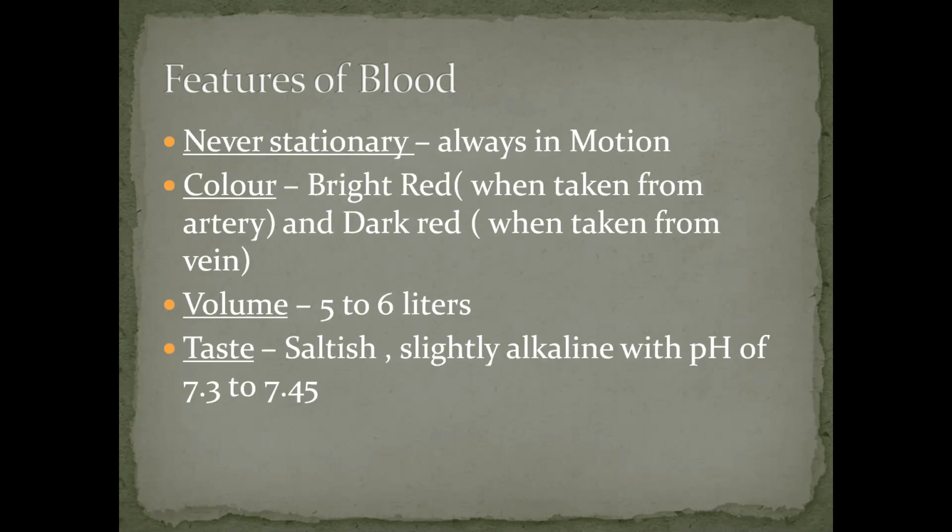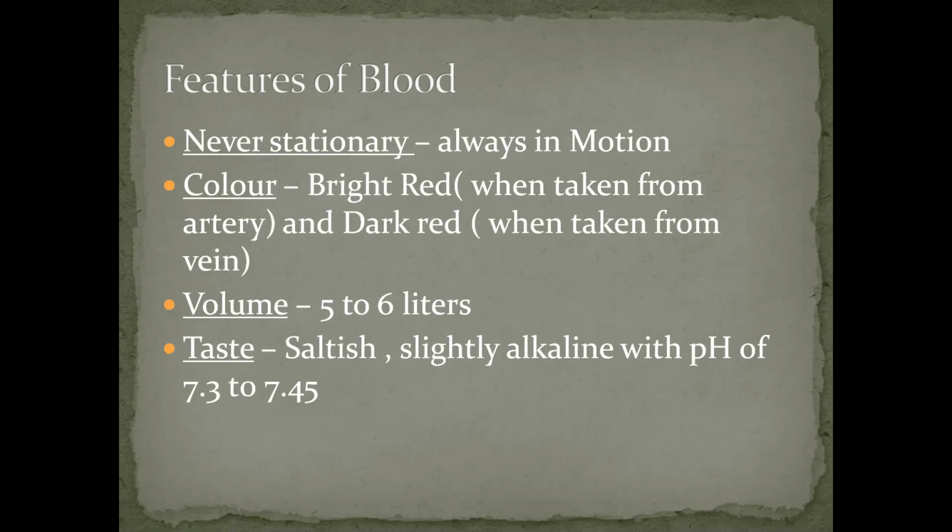You must have seen that wherever they collect it in the syringe, it is dark red in color because it is collected from the vein. But actually the blood inside the veins is not blue. It is actually dark red, but we consider it as blue color for the diagrammatic representation only.